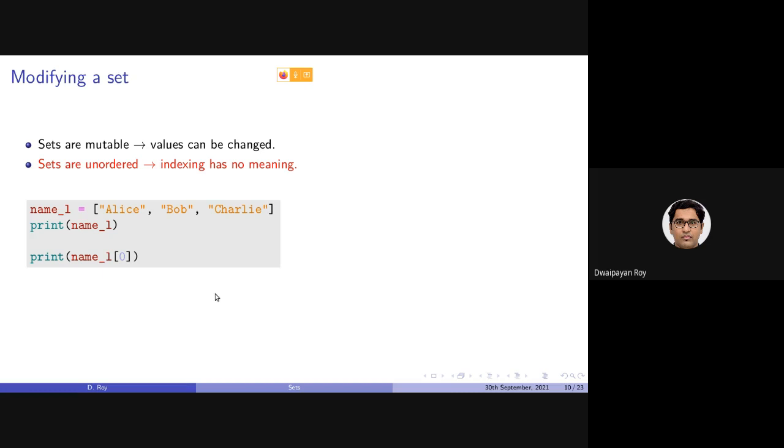Now let's look at this example of a list containing three strings. L is the name of the list. It contains three strings: Alice, Bob, and Charlie. Execute this, and it will print the whole list. If I execute this, it will print Alice. We know that.